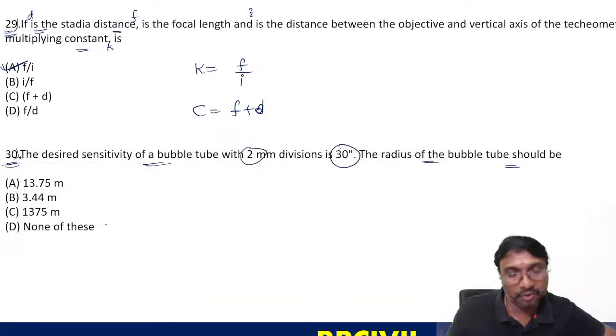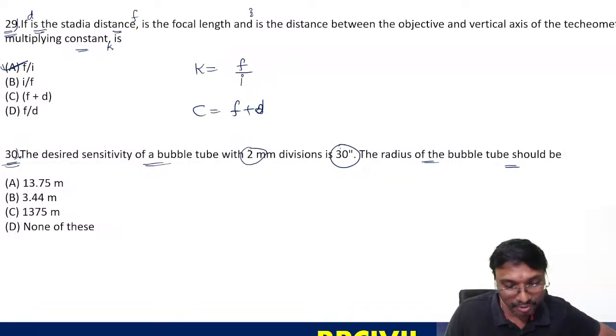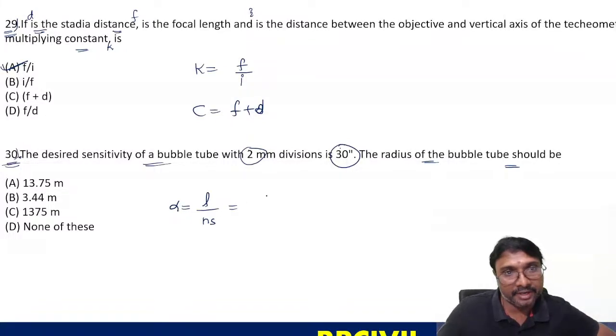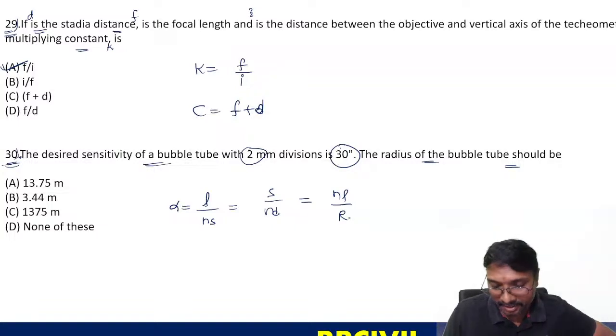Same question was there in GATE. But this kind of question is possible in ESE also. These are small, simple questions. What is the sensitivity? L by NS. And also S by ND. And another formula, NL by R. Any other formula?